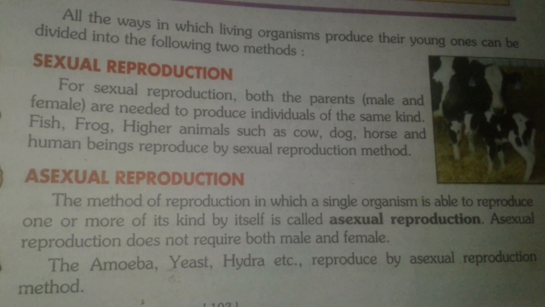Asexual reproduction is common in lower plants and animals, and it may be of the following types: fission, maybe binary fission or multiple fission. The next ones are budding, spore formation, regeneration, fragmentation and vegetative propagation. So this is all about the different types of asexual reproduction.